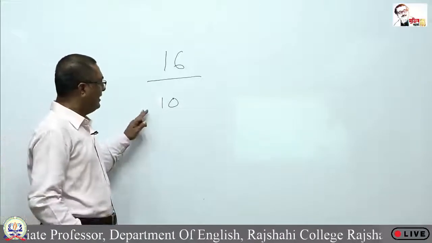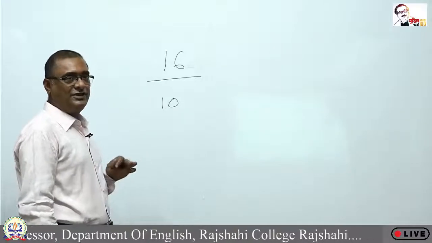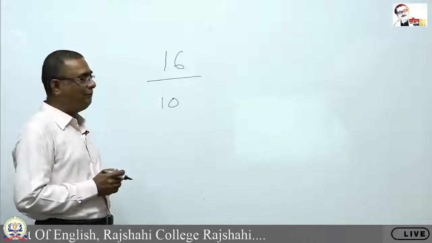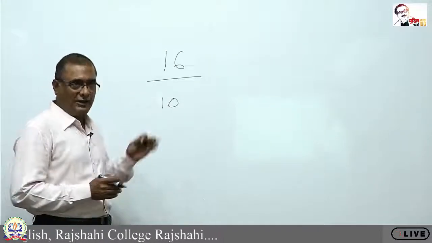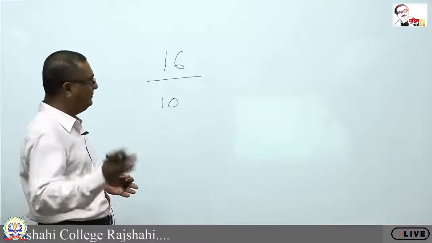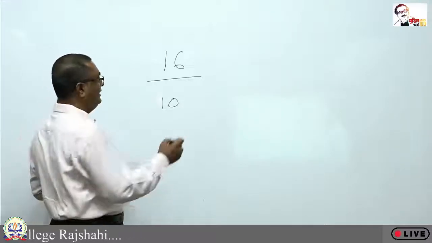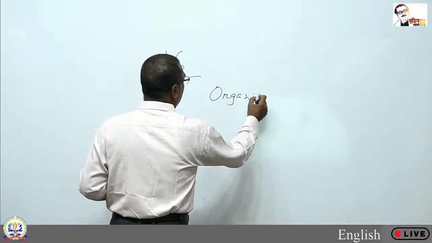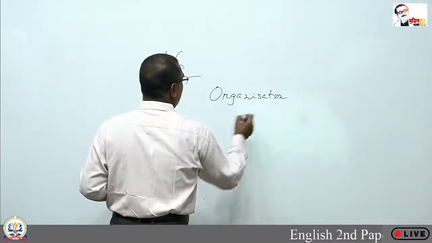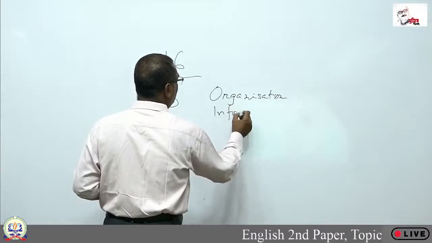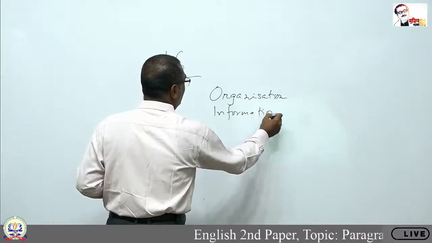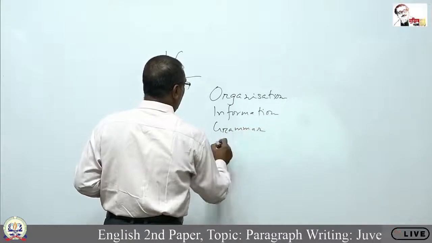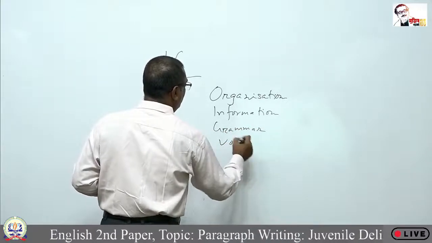The theorists have suggested that you can mark in two different ways. Number one is the analytic marking scheme, and number two is the holistic marking scheme. What is the analytic marking scheme? I showed you four indicators. One was organization, then information, then grammar, and then vocab or vocabulary.